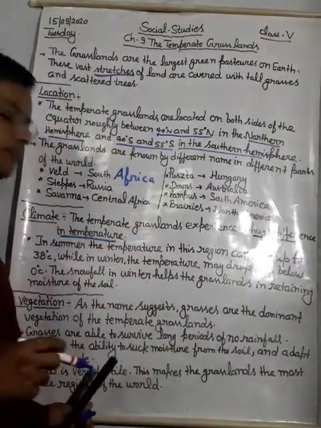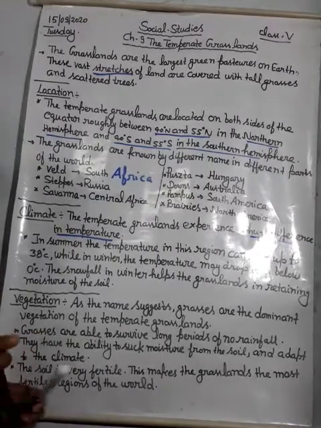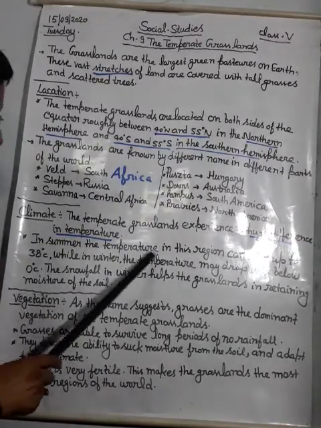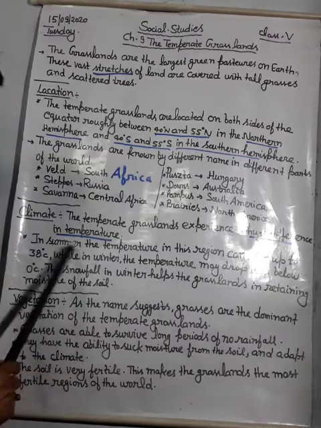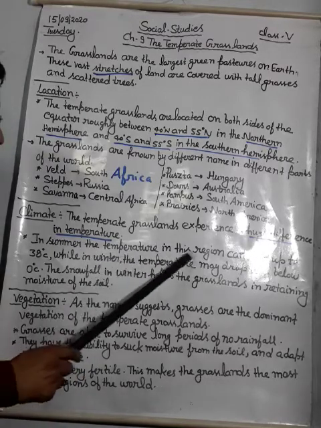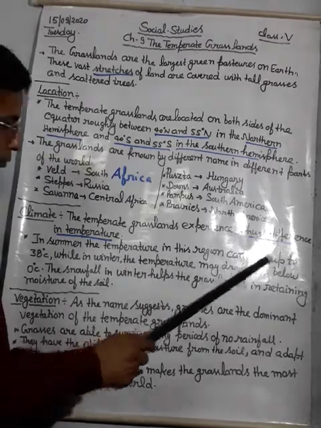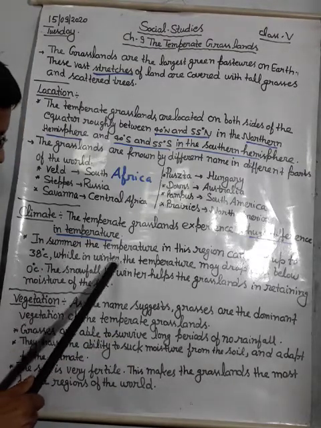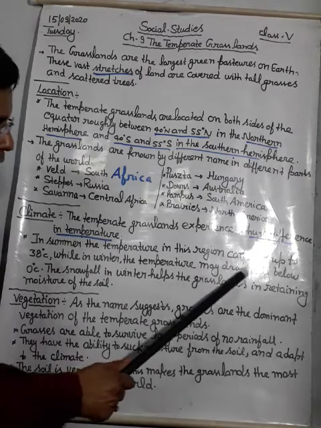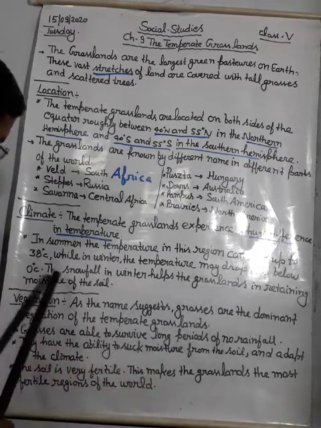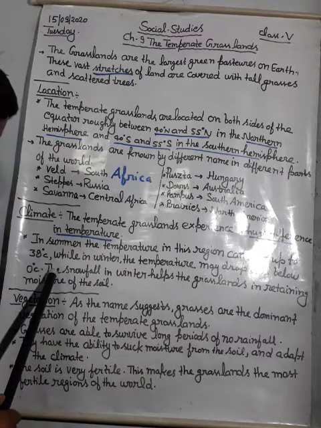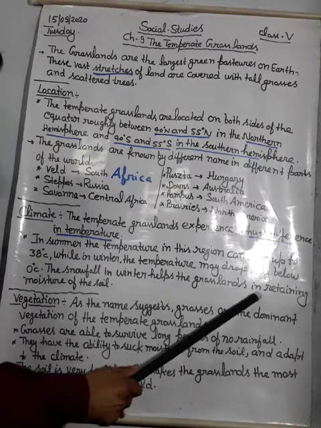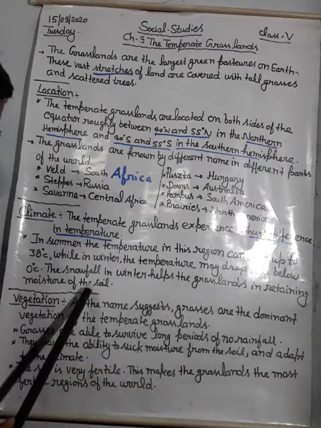In summer the temperature in this region can rise up to 38 degrees Celsius, while in winter the temperature may drop well below 0 degrees Celsius. The snowfall in winter helps the grasslands in retaining moisture of the soil.